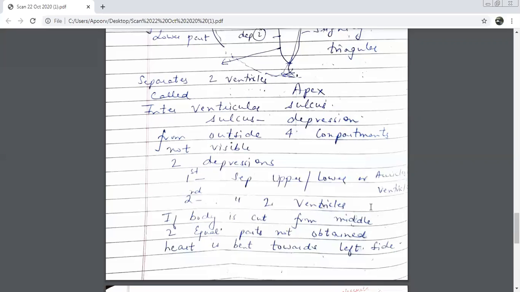Clear, everyone? In class 9th, I think, you must have done about symmetry of animals, in which we cut an animal from the center and we get bilateral symmetry.